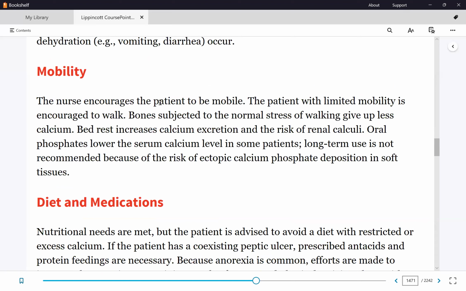Mobility, because again, the bones here are weakened, correct? So additional stress on the bone will actually help strengthen it. So encourage ambulation, but we want to prevent falls, because falls can lead to fractures. Keep moving, do light exercises, walking is great, but make sure they don't fall.